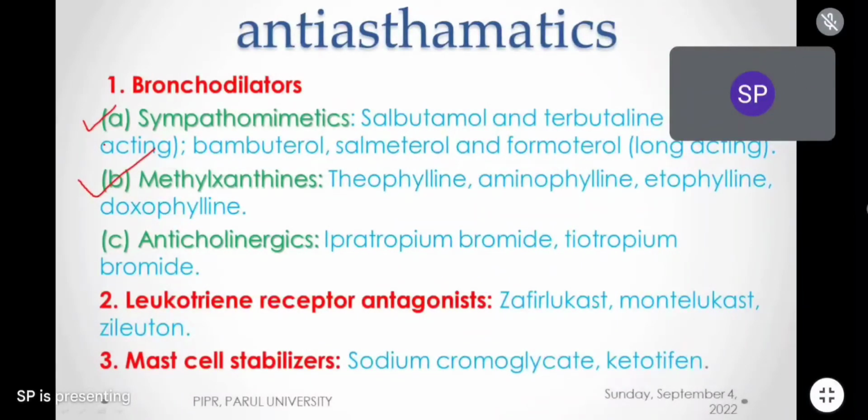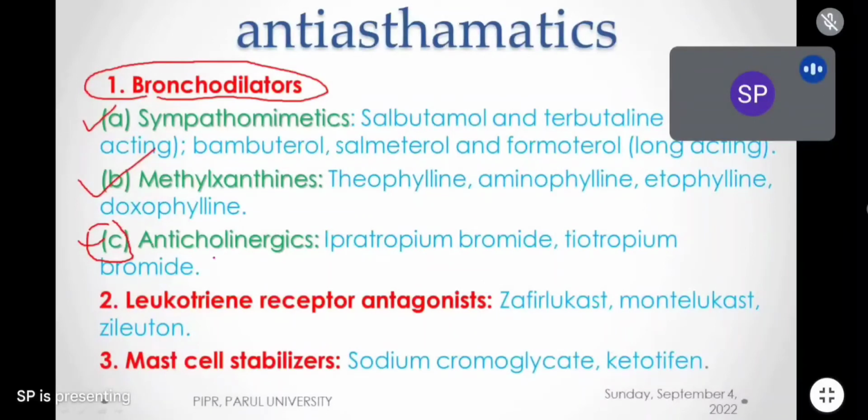Okay. In today's class, we will try to study anticholinergics. So anticholinergics are the third category of drugs which are considered as bronchodilators. Okay, in bronchodilators we have three: sympathomimetics, methylxanthines. These both were completed, and in today's class we'll try to discuss anticholinergics.